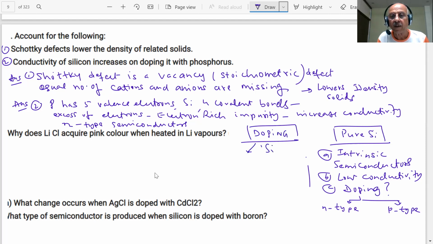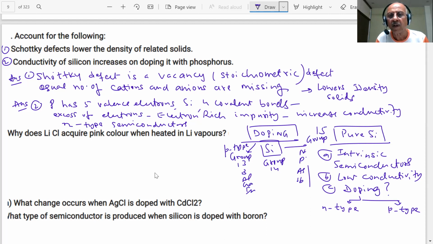Silicon is group 14, and if I add group 13, students, boron, aluminium, gallium, indium, like that, this will become P type. And if I add group 15, nitrogen, phosphorus, arsenic, antimony, it becomes N type.